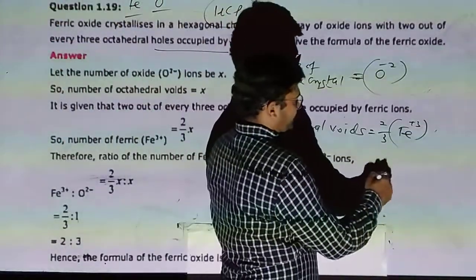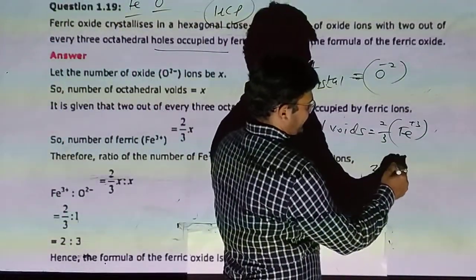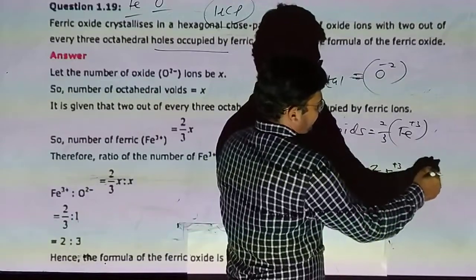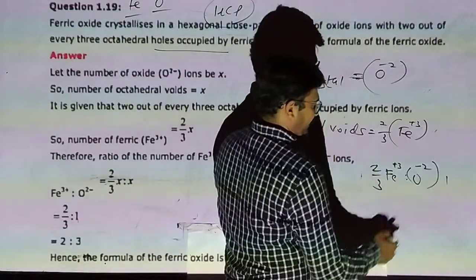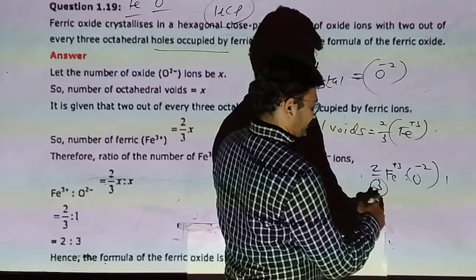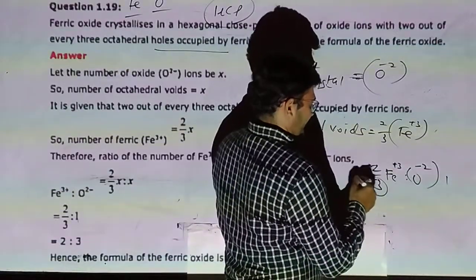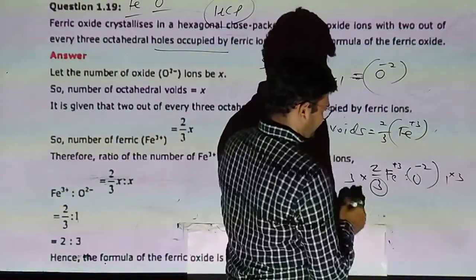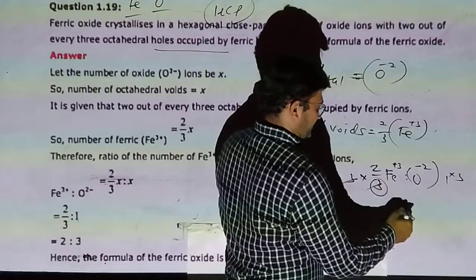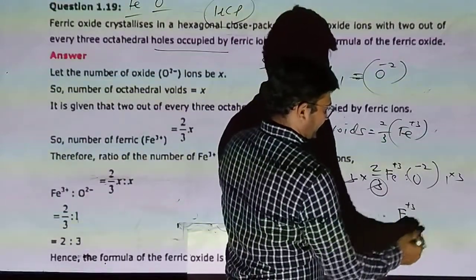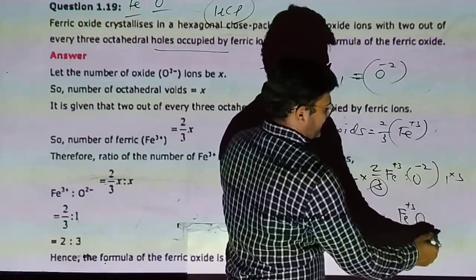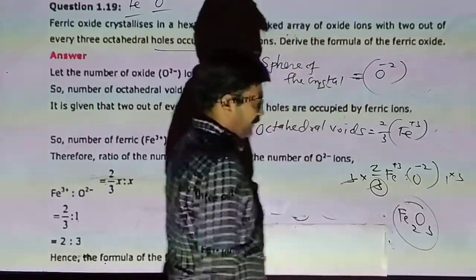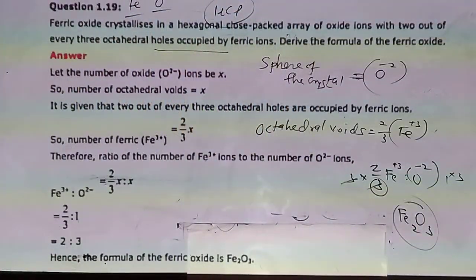The ratio of Fe is 2 by 3 and of oxygen is 1. So we are taking the LCM. Multiplying by 3 on both sides, Fe+3 is 2 times and oxide is 3 times. So the formula is Fe2O3.